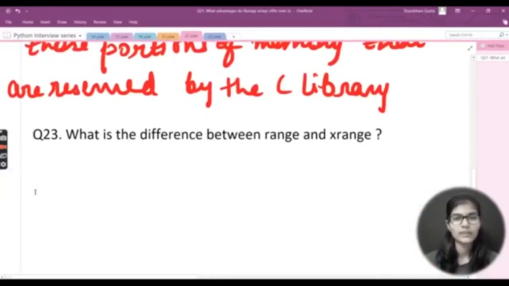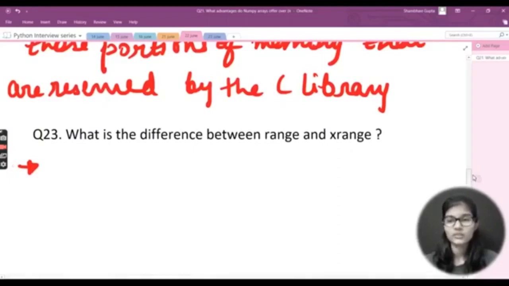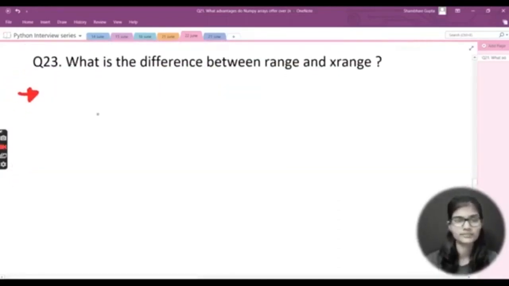And now here comes my third question: what is the difference between range and xrange, right? This is another question that comes up, that let me know the difference between range and xrange. Okay, so let's come here.